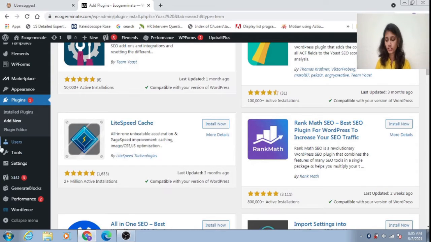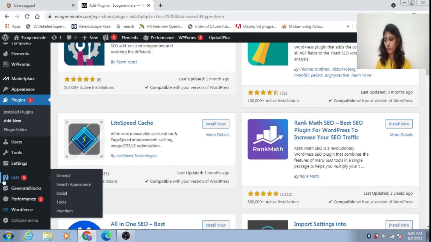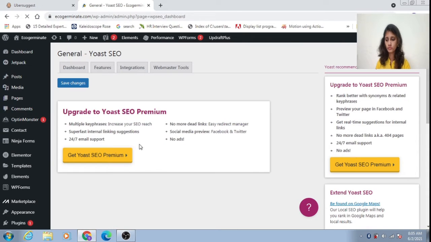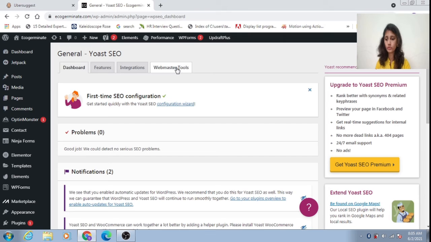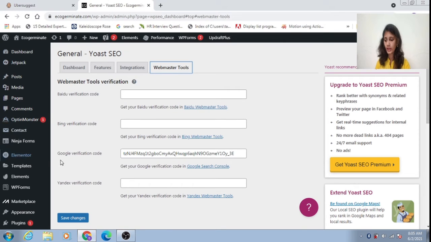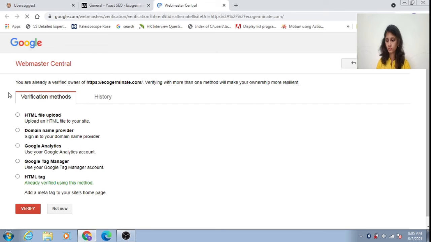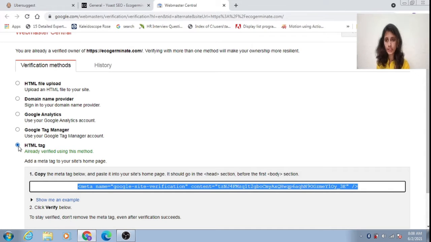Now, after installing, you can find this SEO here. Go to that. Here, you have to choose webmasters and go to this Google verification code. You will be having a plain text box with no code in it. Go to Google Search Console and click on this HTML tag.